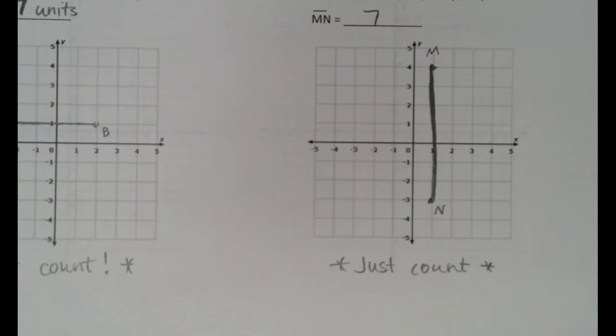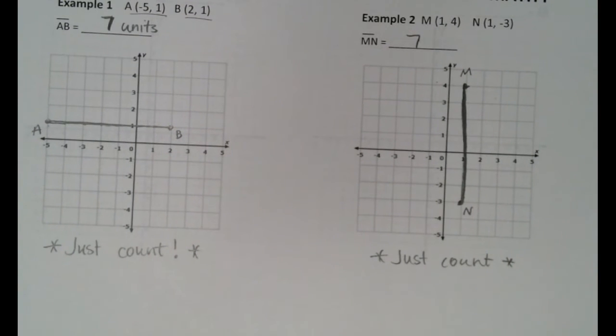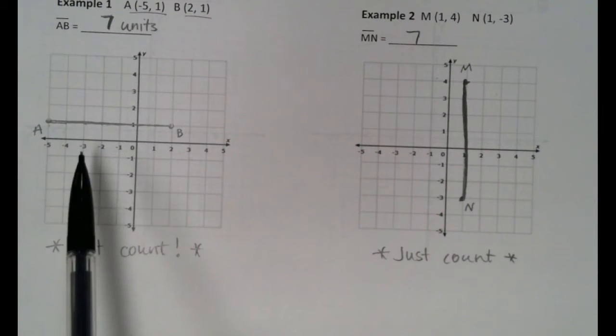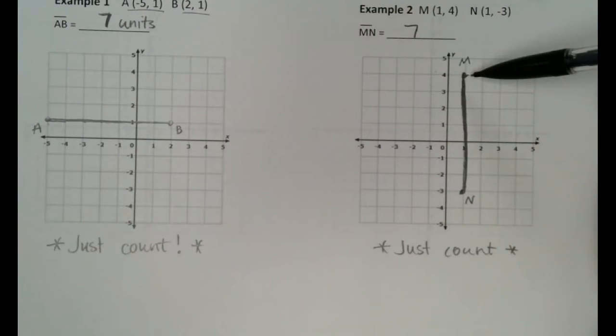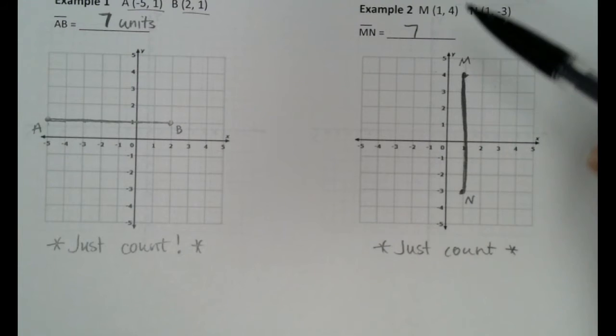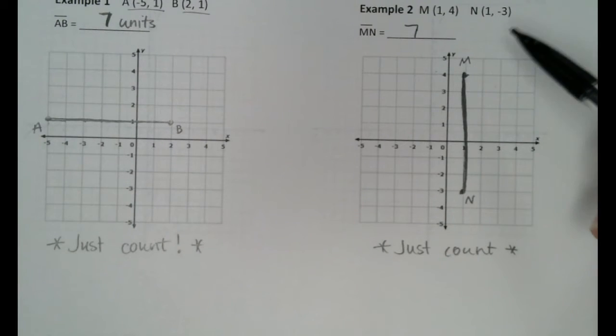Now, can anyone see a problem that might arise with what we're doing? It can go like in a different direction. Exactly. Perfectly said. Right here, we're talking about just a horizontal line. That's easy to count. Here, we're talking about a vertical line. That's easy to count. She says, what if it goes in a different direction? And I think what she means by that is, what if we go slanted at all? Not going to be as easy to count. Matter of fact, not even possible to count.